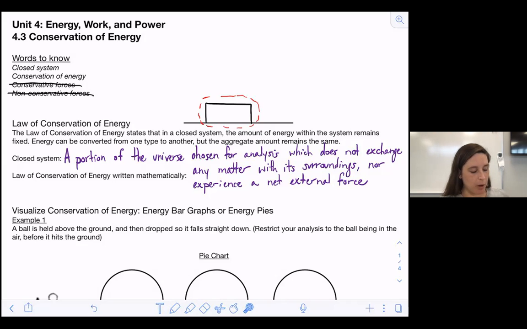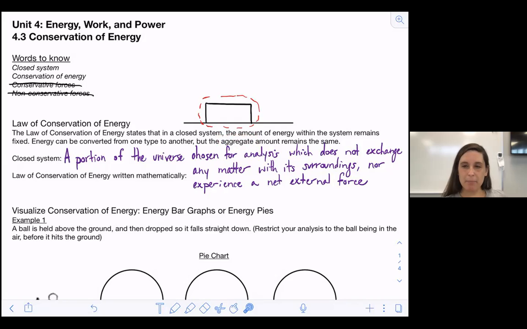Other words that we should probably talk about when it comes to the law of conservation of energy is this word aggregate. So what does that word mean? What does it mean that energy can be converted from one type to another, but that the aggregate amount remains the same? Aggregate is just a synonym for total. So you could almost rewrite this sentence as energy can be converted from one type to another, but the total